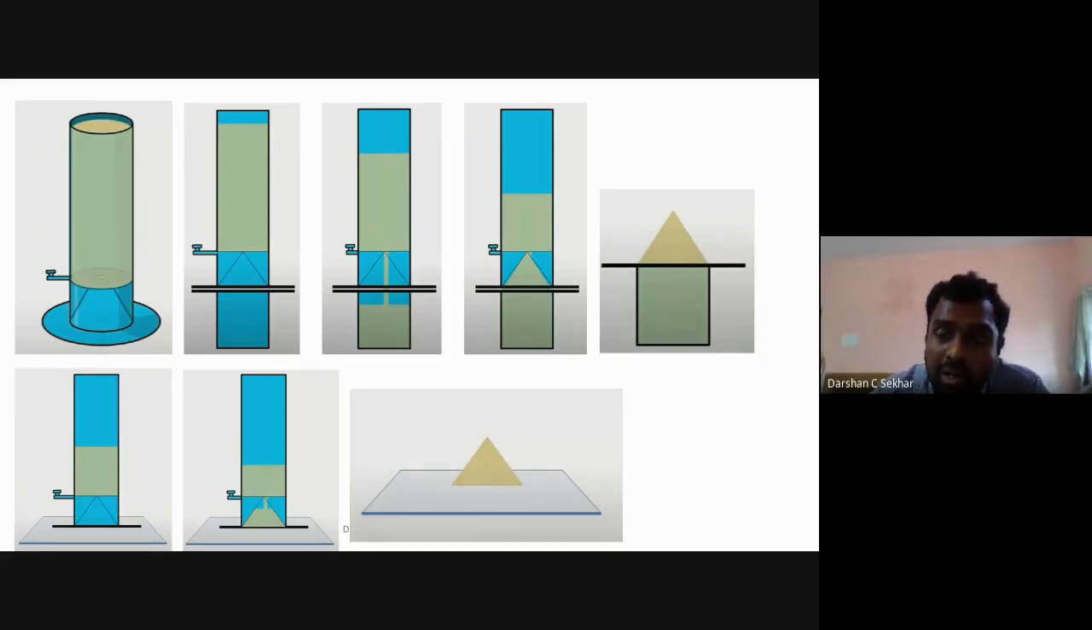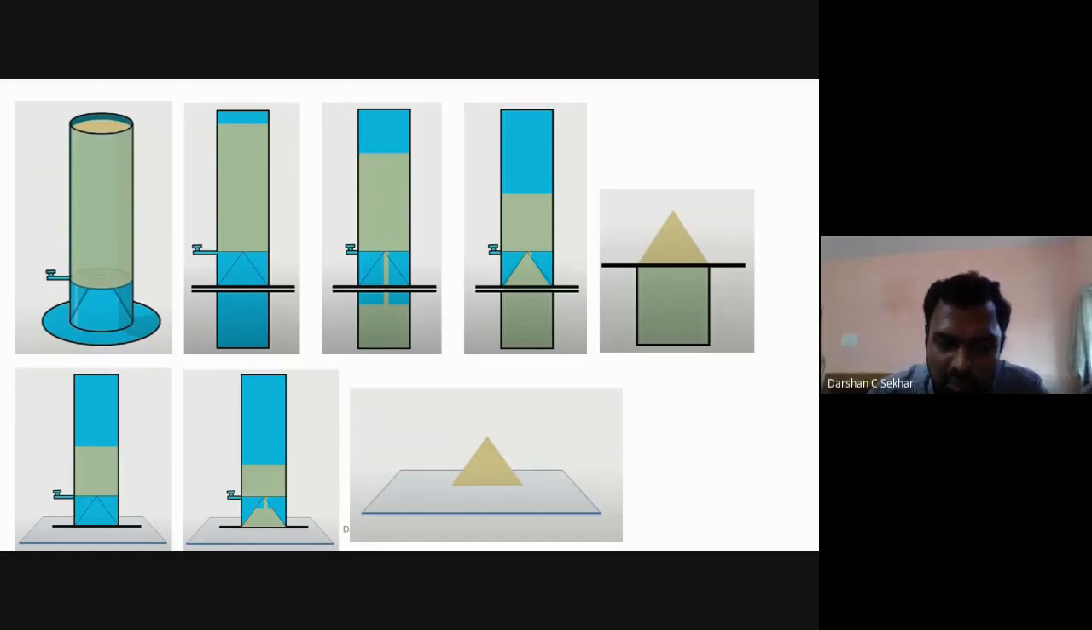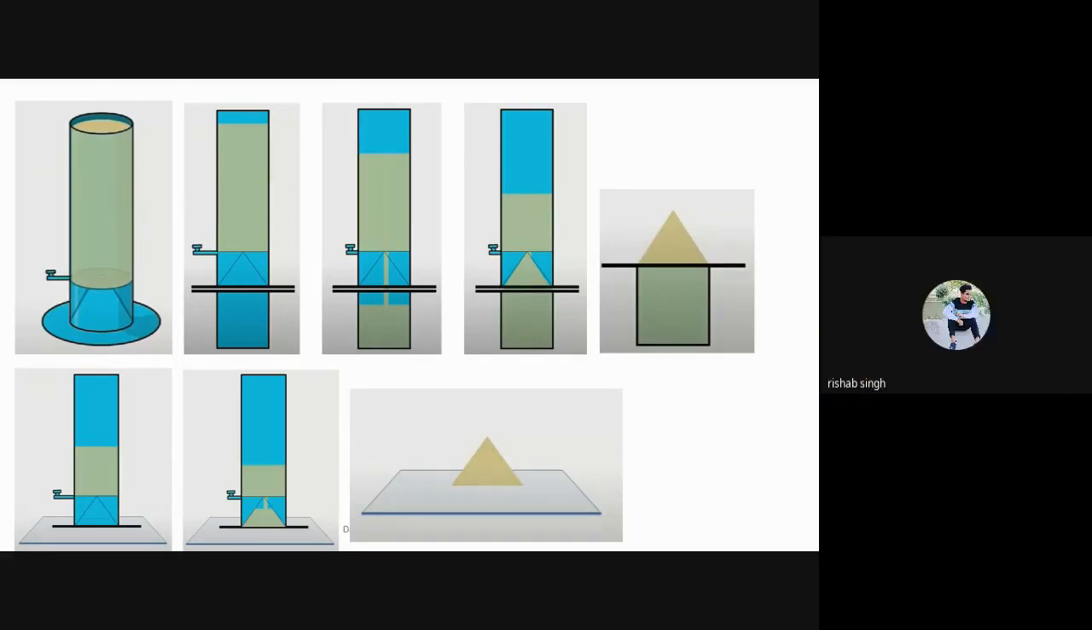So how do I find out this excess? Again, what can you do? You place the sand pouring cylinder